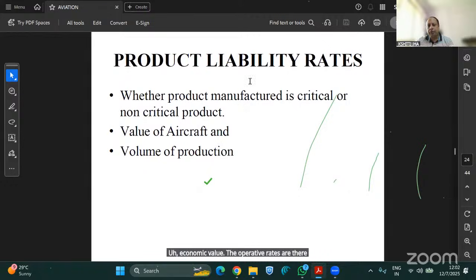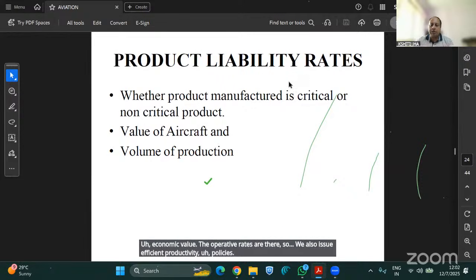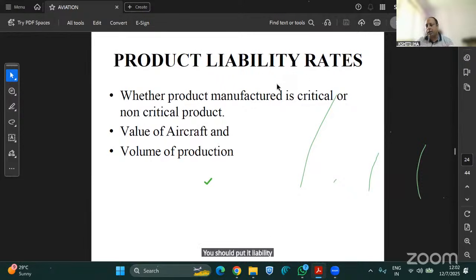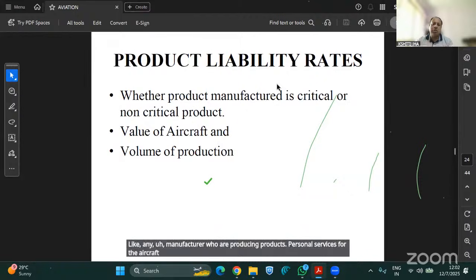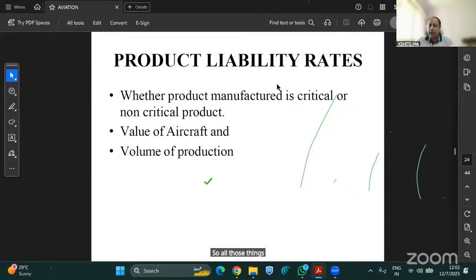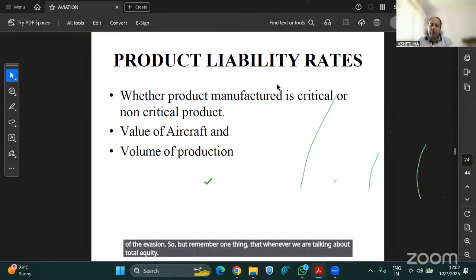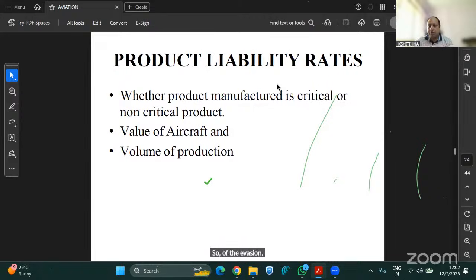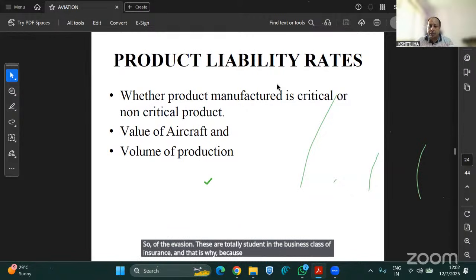So we also issue aviation product liability policies. What are aviation product liability policies? Any manufacturer who is producing products, goods and services for aircraft operations, all those things come under the product liability of aviation. But remember one thing: aviation product liability is totally excluded in the business class of insurance, because their treaty doesn't cover the aviation risk.